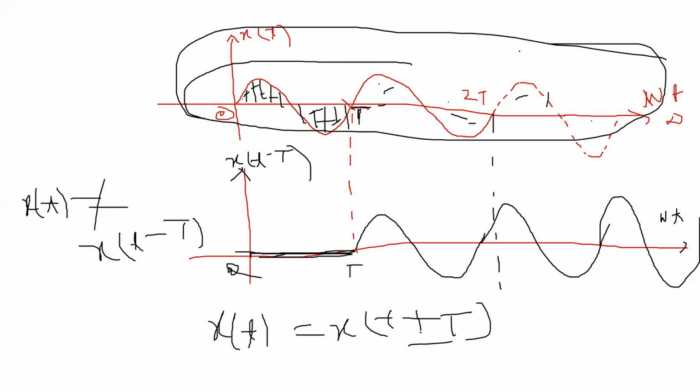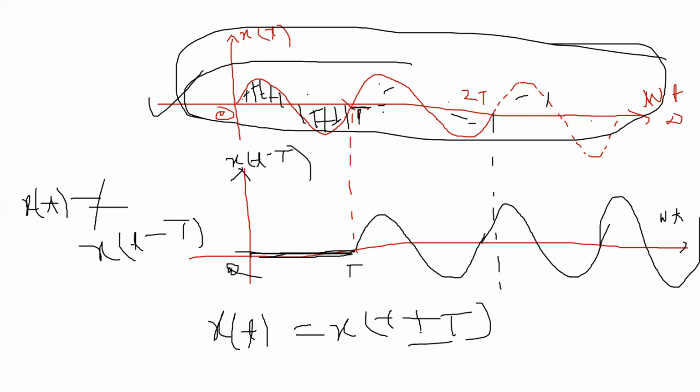It seems periodic, but it is not periodic, because when you shift the signal through one time period, its characteristics change. In the first plot, there is a strength of signal between 0 to T, but in the second plot there is no strength of signal between 0 to T. So theoretically, this is not a periodic signal.